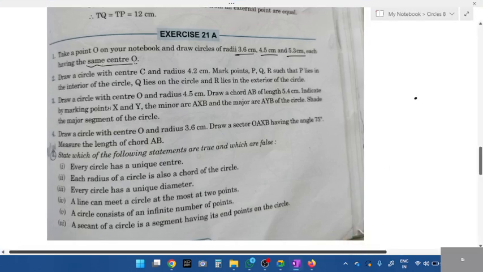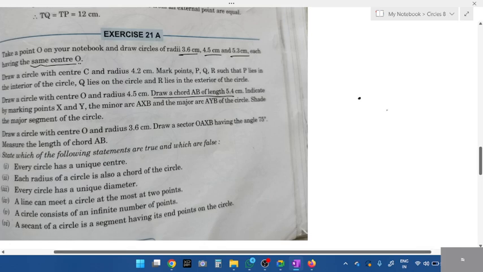Next one, what is given? Draw a circle with center O. Draw a chord. What do you have to draw, students? A circle. Inside the circle, what do you have to draw? A chord. Chord is 5.4 centimeters. Indicate by marking X and Y, minor arc AXB and major arc, and you have to shade the region. So without knowing chord and other things, how will you solve this question?